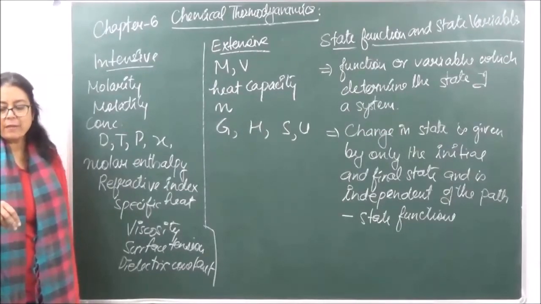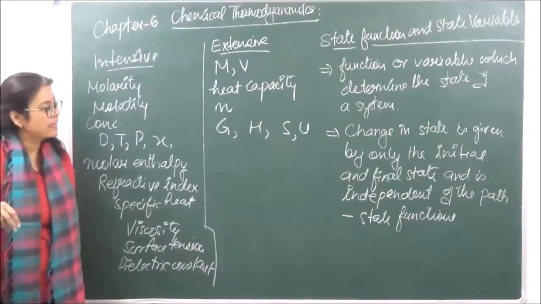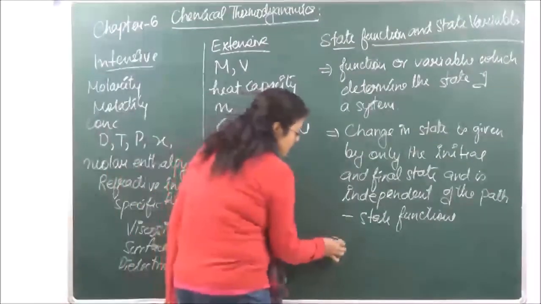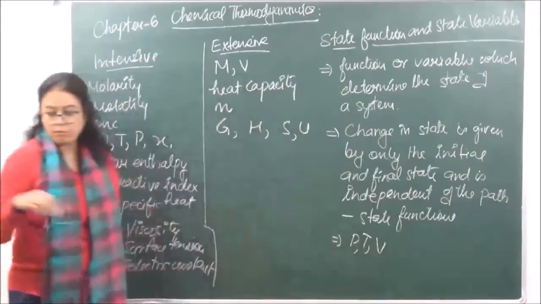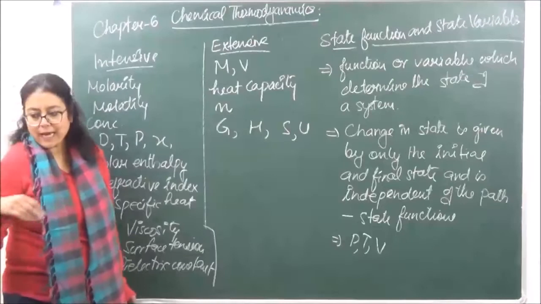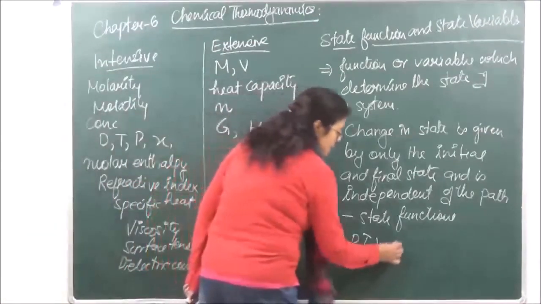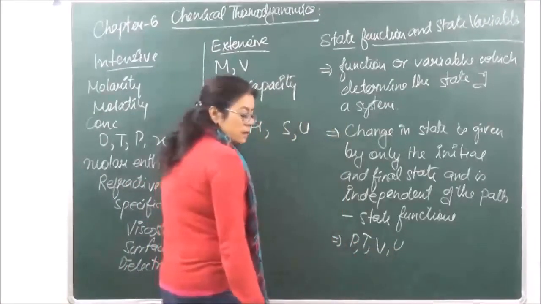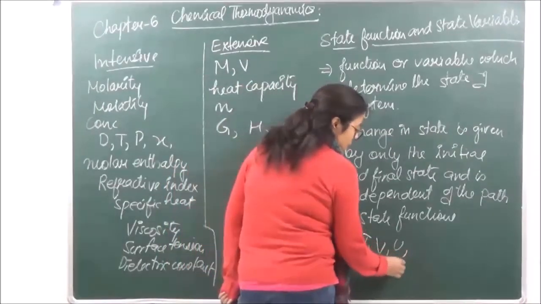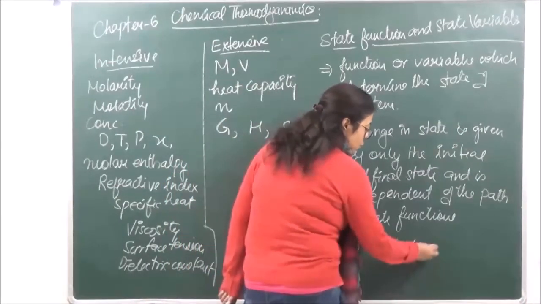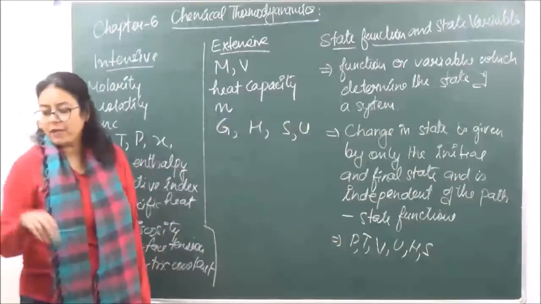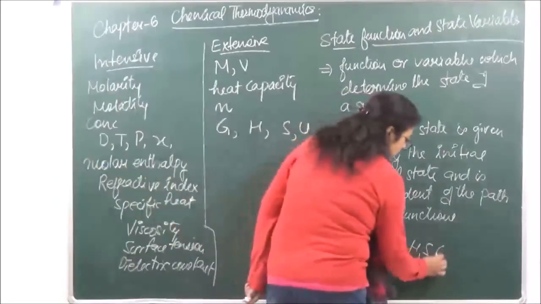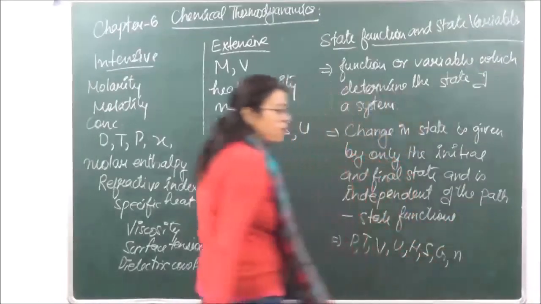Right? So state variables हमारे पास कौन-कौन से हो गए? State variables we are going to have as pressure, temperature, volume. Right? उसके बाद we have internal energy. This is the state function. फिर हमारे पास आ गया enthalpy. फिर उसके बाद आ जाएगा entropy. ठीक है? And then we have free energy. And finally, number of moles.